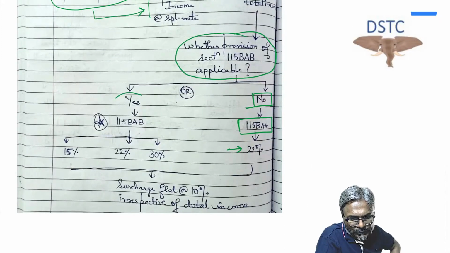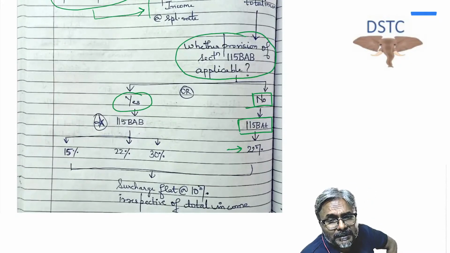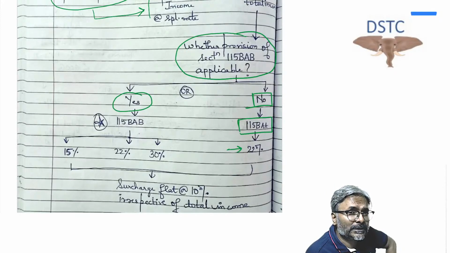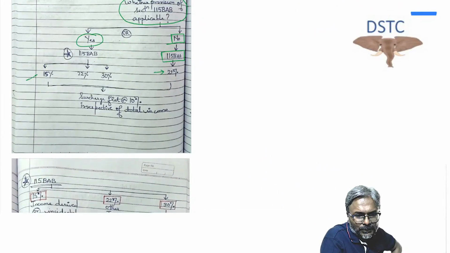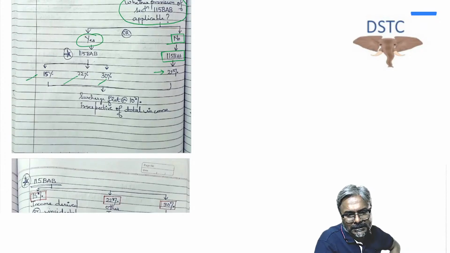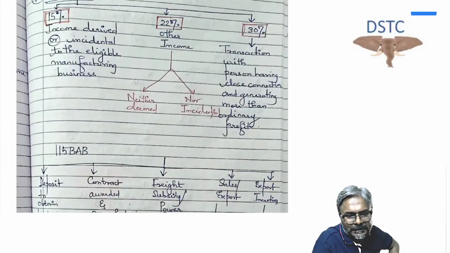If the answer is yes, students, meaning 115BAB is applicable in this case, then what is the next question to be targeted? Indeed, the next question, students, is that for 115BAB there are 3 rates. Are you aware of these 3 rates, students? 15%, 22% and 30%. Now, which case gets 15%, which case 22% and which case 30%?